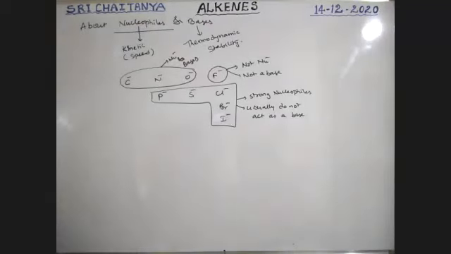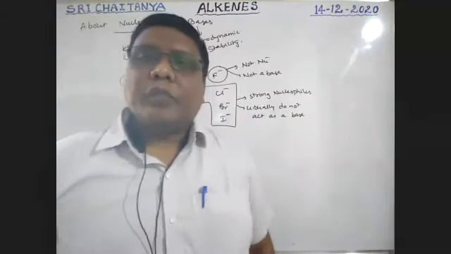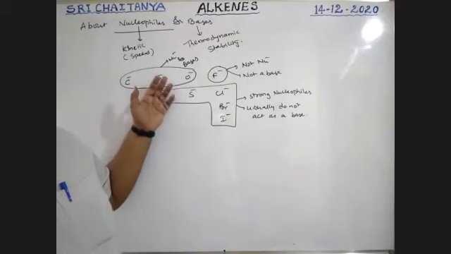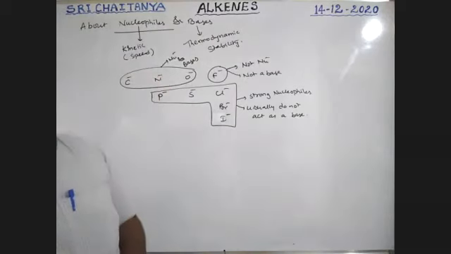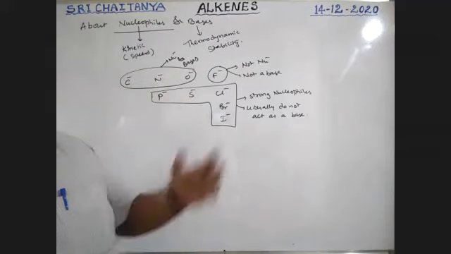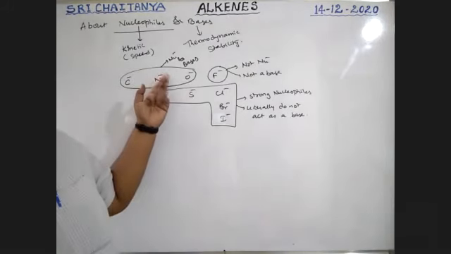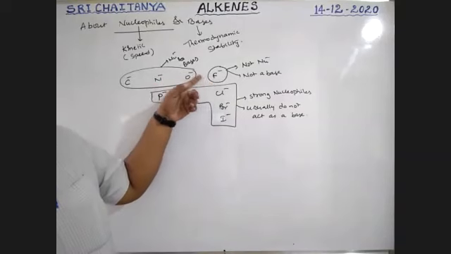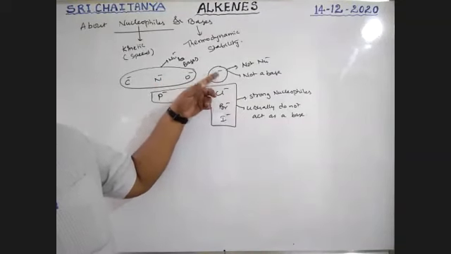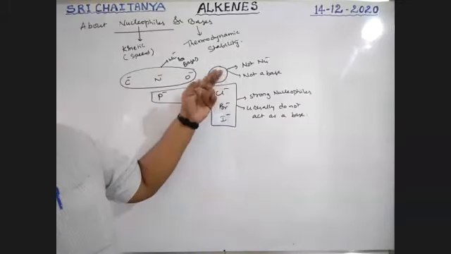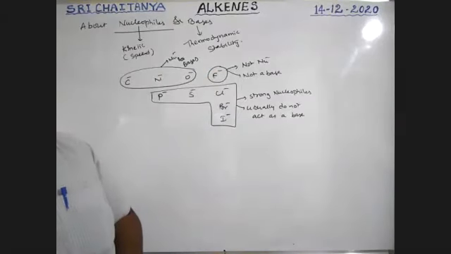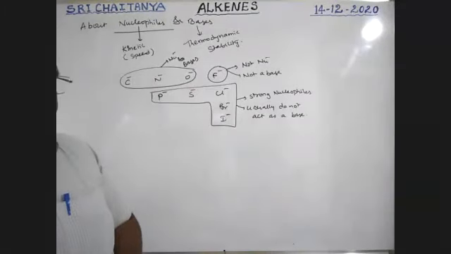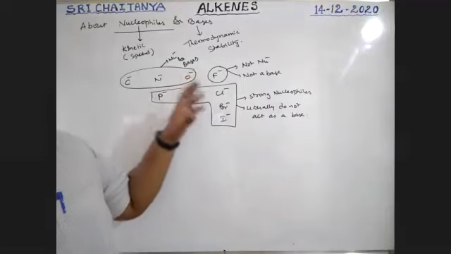A base is one which can accept a proton. These are not ready to accept a proton. These can accept a proton and also donate a lone pair to others. Lone pair donors are nucleophiles. Proton acceptors are bases. So this one acts as both nucleophile as well as base. This one does not accept a proton and does not donate a lone pair, so it is almost not a base and not a nucleophile. This is about the strength of the nucleophiles also. Okay, so this is required, boys.